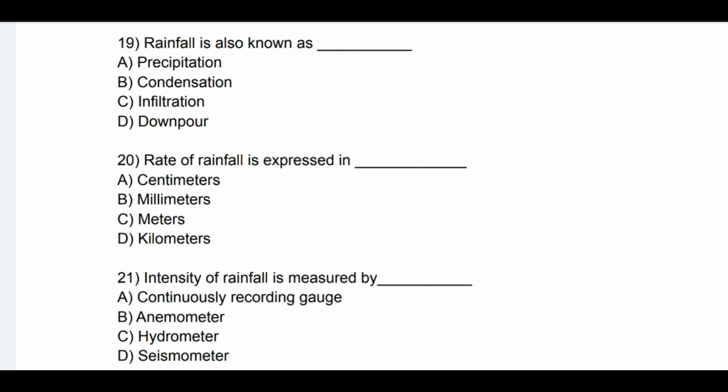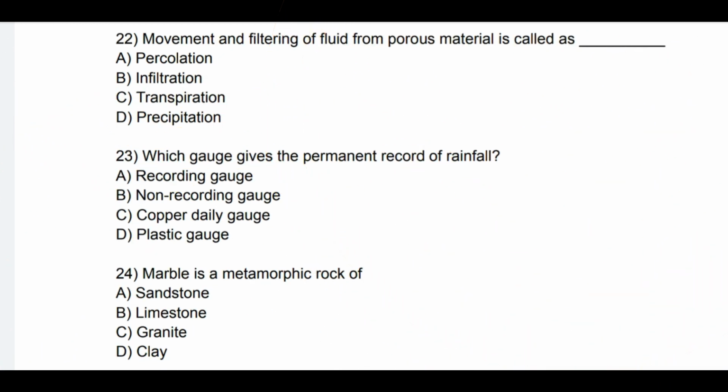Question number 21. Intensity of rainfall is measured by. See the options: A. Continuously recording gauge, B. Anemometer, C. Hydrometer, and D. Seismometer. Correct option is A. Continuously recording gauge.